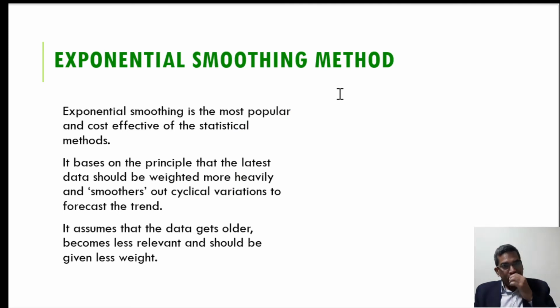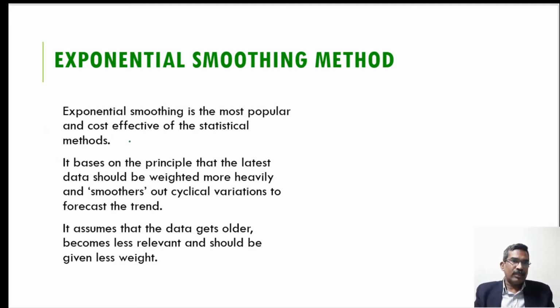Now the exponential smoothing method. In the case of the exponential smoothing method, the logic is the same as the weighted moving average method. But here we provide more weightage to the recent data, and the variation in the weightage decreases exponentially towards the past, or increases exponentially towards the recent data. So in this case, an exponential variation in the weightage is provided.